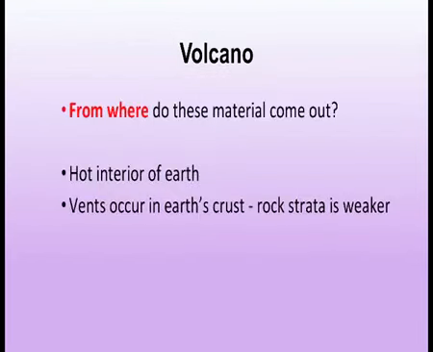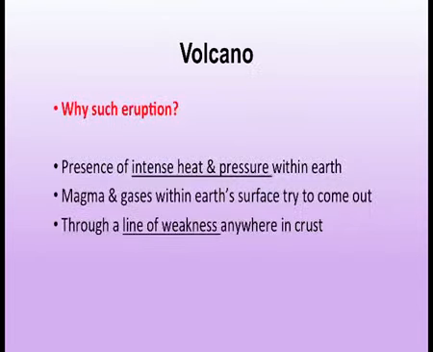Now from where does this molten material come out? It comes out from the hot interior of the earth. A vent occurs in the earth's crust wherever the rock strata is weaker; a vent means an opening. So wherever there is a weakness or weak rock strata, an opening or vent is created, and from there the molten material comes out.